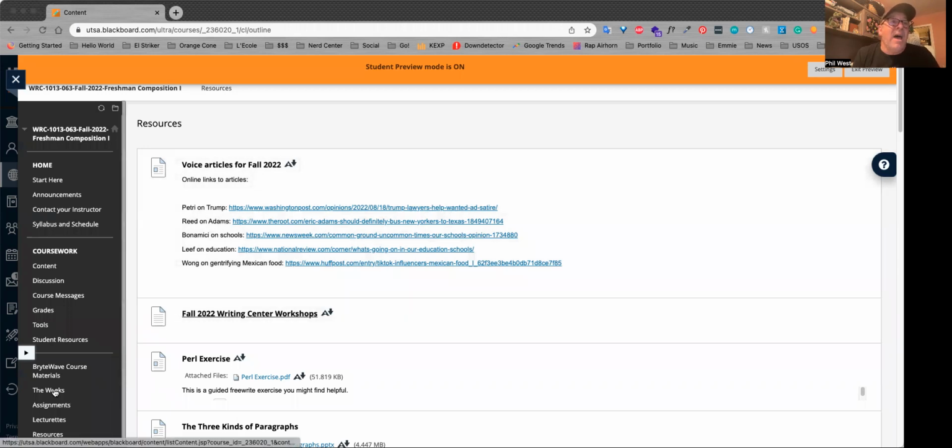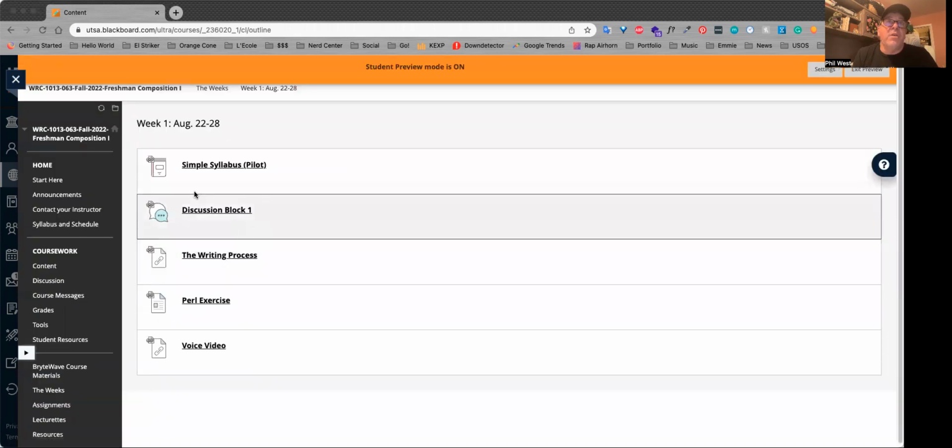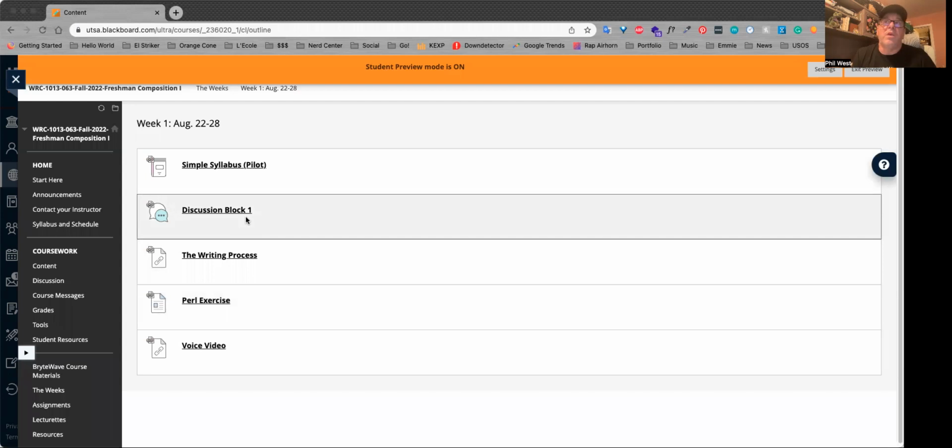So, all right. I also have this called the weeks. What I try to do is put everything that you need for the week in here, and it's a mix of stuff. Everything can be found in this. This is basically another way to get at the information, and I try to do this to make it a little bit more organized for y'all, if you like this approach to finding things. These all just link to things within the class.